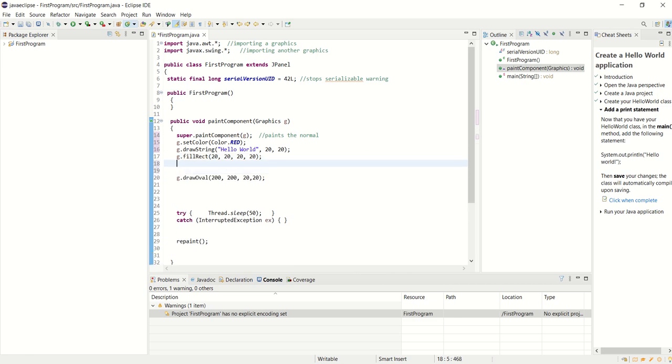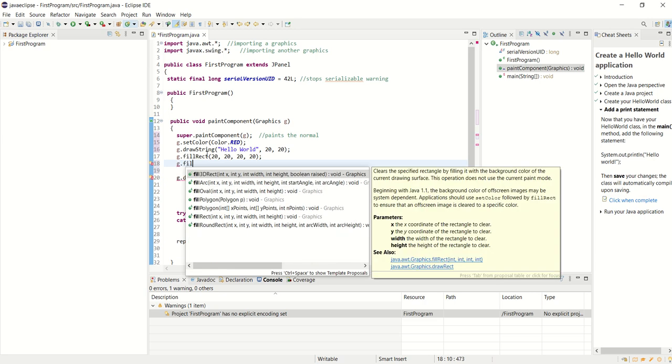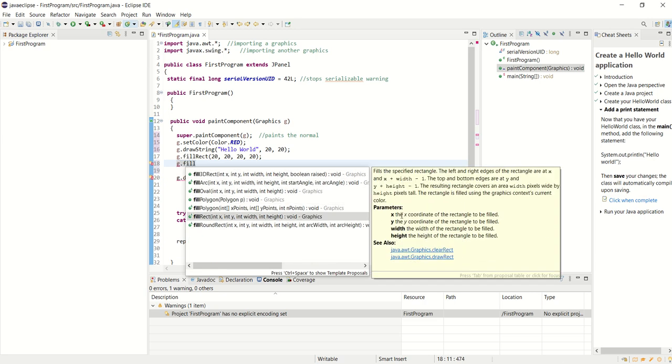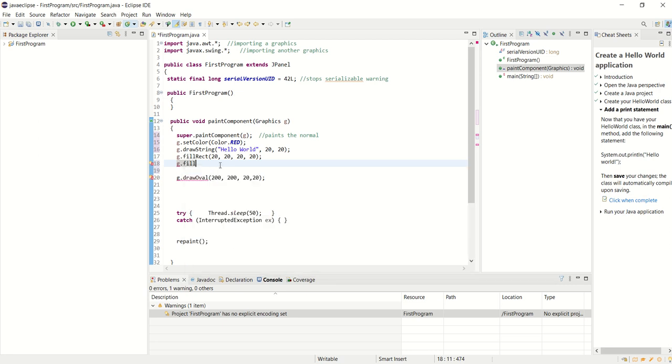And to verify that I was right, because I might have made a mistake, I can go g.fillRect and see, okay, its first parameter is x, second parameter is y. So I did get it wrong, actually. I think I went width, height, x, y. It's actually x, y, width, height. So that's to verify it. And so it might be actually useful, you know, when we're starting out to say x, y, width, height, because you wouldn't want to get them mixed up, right?